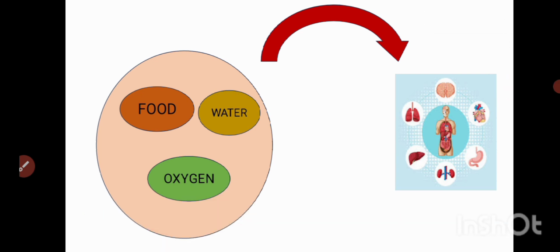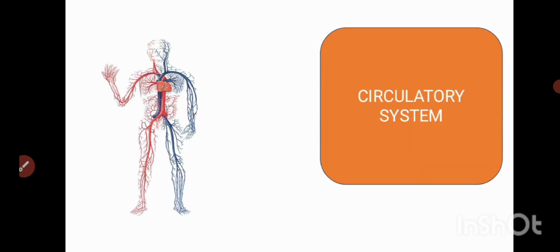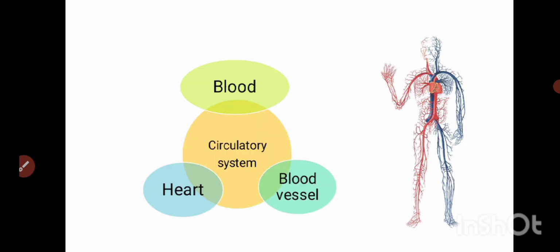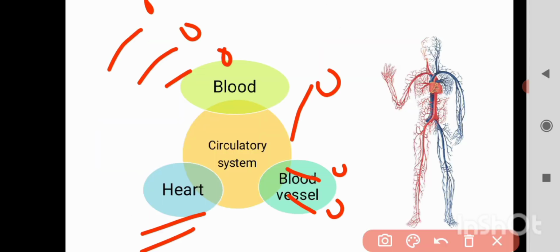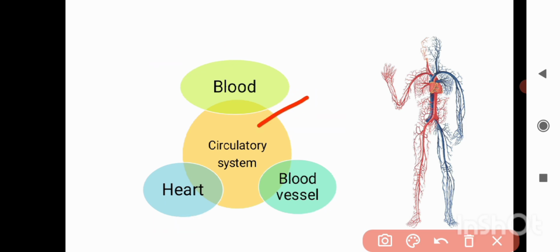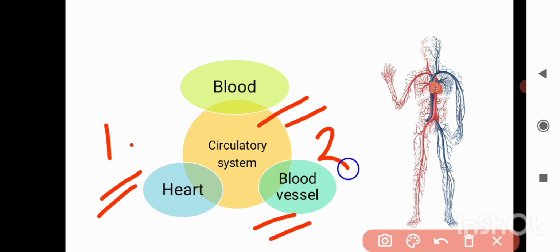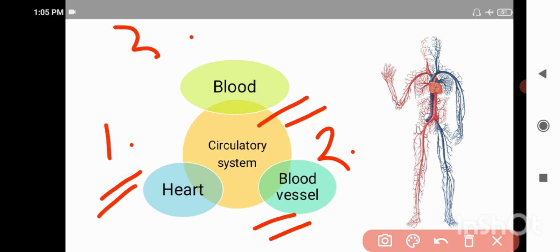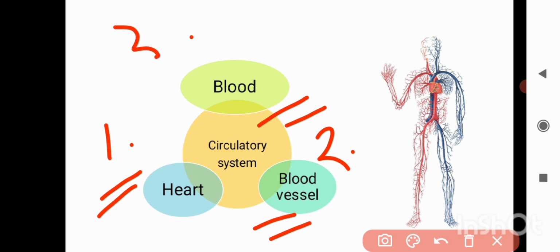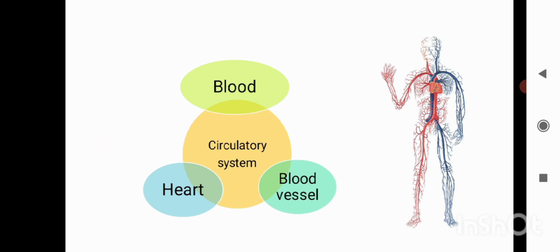Now we will learn what is included in our circulatory system. We have blood first of all, and we have blood vessels and the heart. So we have one pumping organ, we have this pipe-like structure, and we have this fluid known as blood. We will learn each and every one of them in detail. So let's start with blood.